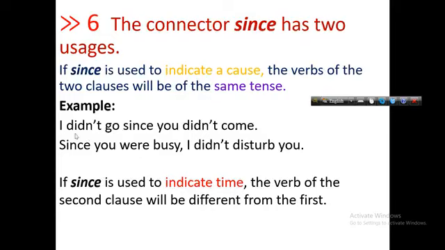Now, look at the example. I didn't go is one sentence, and another sentence is joined with since as the connector. If the connector shows the meaning of cause, the verb will be the same.